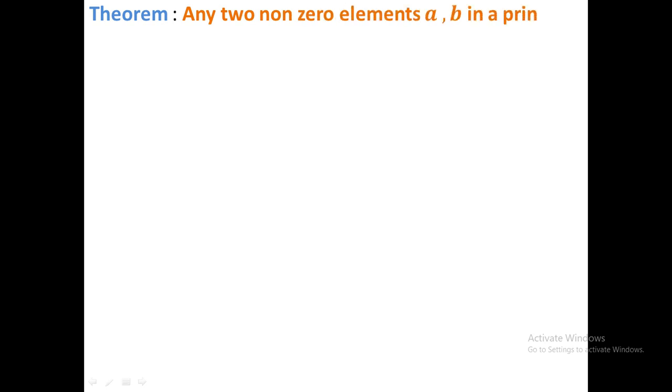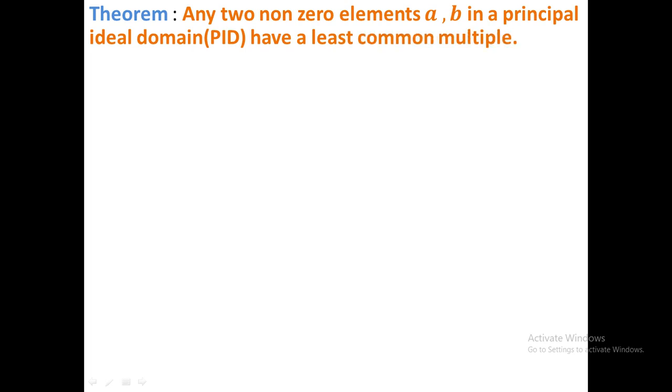Now there is another theorem. Any two non-zero elements A and B in a principal ideal domain have least common multiple. This theorem is the same as for greatest common divisor. You see that in a principal ideal domain GCD of two elements always exists, and if D is a GCD of A and B, then D can be expressed as Au plus Bv for some u, v in the principal ideal domain. This says that in a principal ideal domain LCM of two elements always exists. Now we will go into the proof.